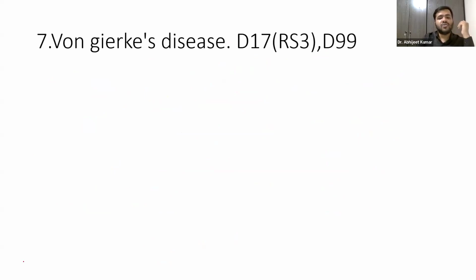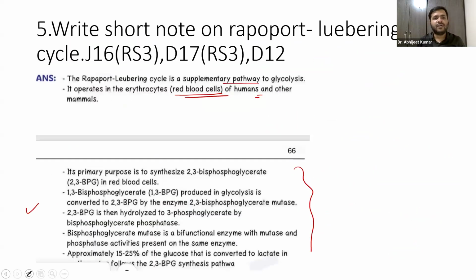Now coming on to von Gierke's disease. Guys, we have already discussed this von Gierke's disease, but let us just try to see what all important points are there.